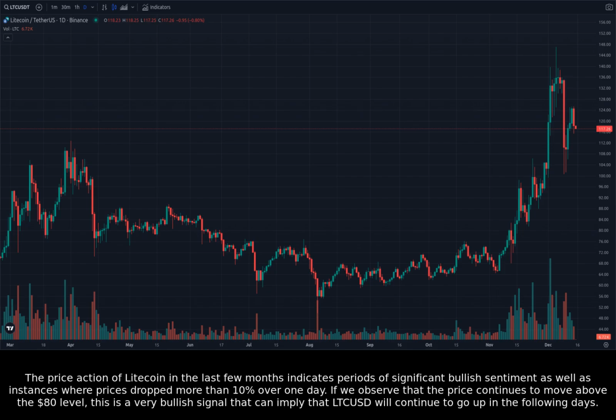The price action of Litecoin in the last few months indicates periods of significant bullish sentiment as well as instances where prices dropped more than 10% over one day. If we observe that the price continues to move above the $80 level, this is a very bullish signal that can imply that LTCUSD will continue to go up in the following days.